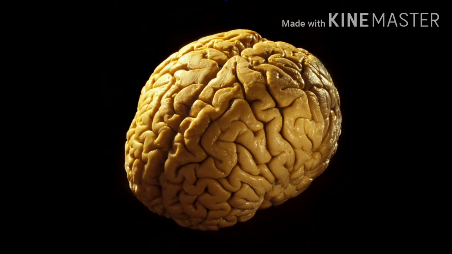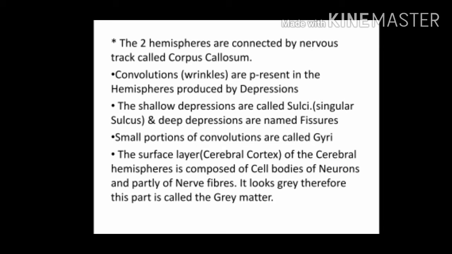This is the cerebrum, the largest part of our brain. It is composed of two hemispheres, right and left hemisphere. You can see clearly in the picture. You can see many foldings or wrinkles on the surface of hemispheres. They are known as convolutions. The two hemispheres of cerebrum are connected by nervous tract called corpus callosum.